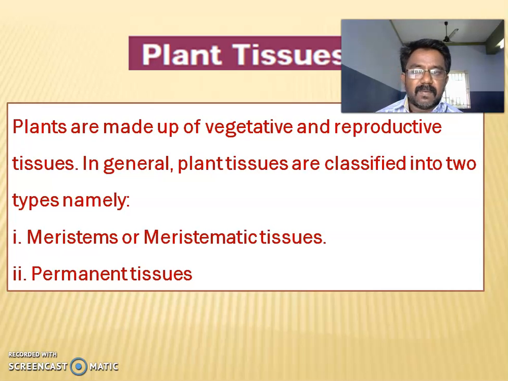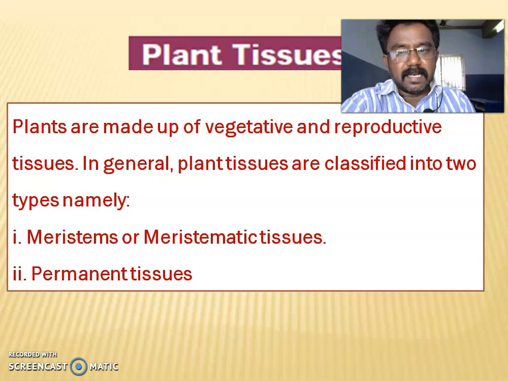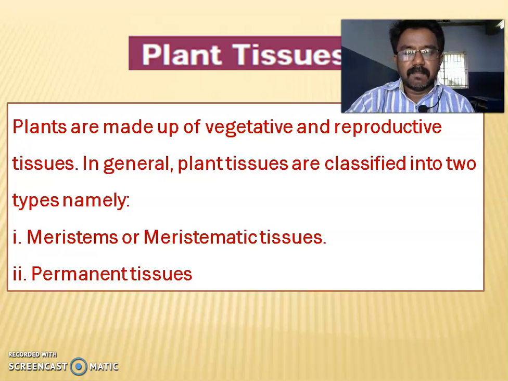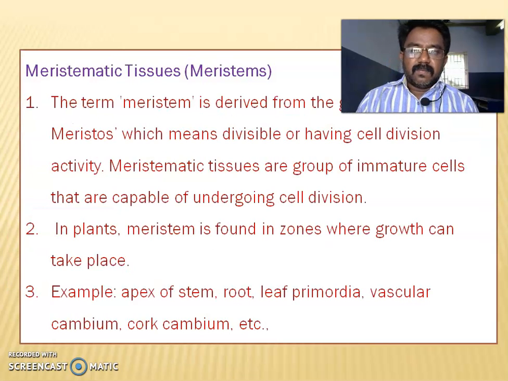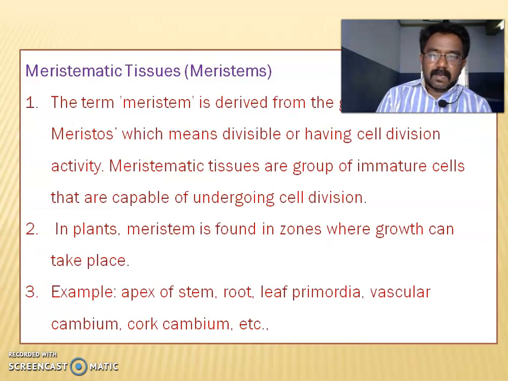Plants are made up of vegetative and reproductive tissues. In general, plant tissues are classified into two types, namely meristem or meristematic tissue, right? Listen to it. Meristem or meristematic tissue. Another one, permanent tissue, right? First, we should learn about